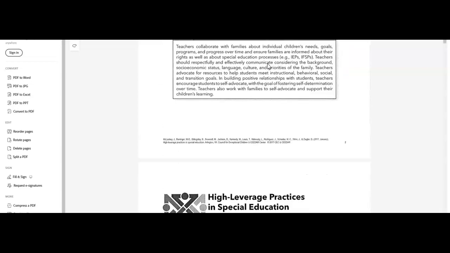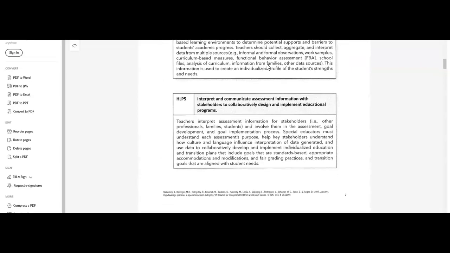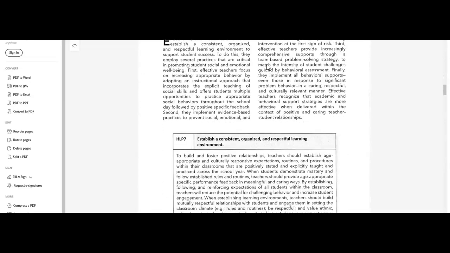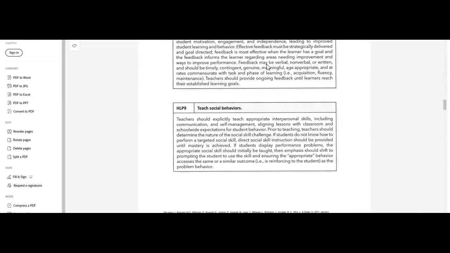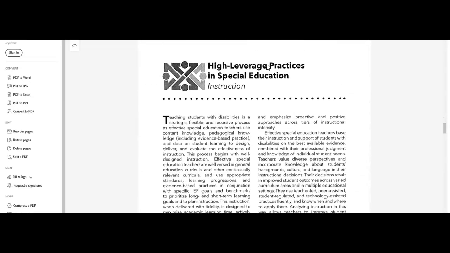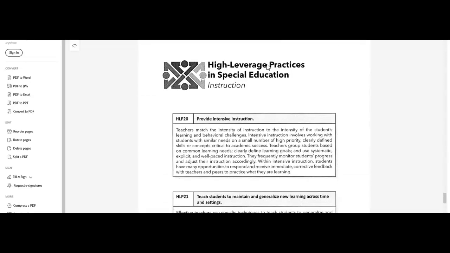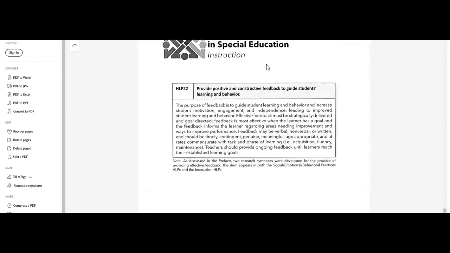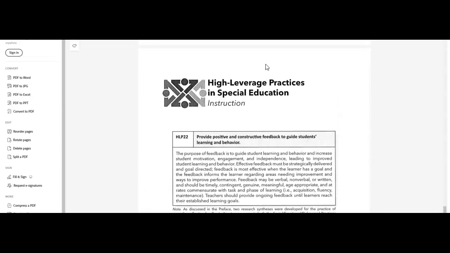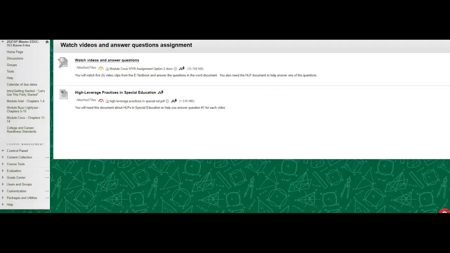We have collaboration, assessment, social, emotional, behavioral practices, and instruction. All right, so there are 22 HLPs. Again, you have probably seen this document before, maybe in a class with me or with one of your other professors, but there are 22 high leverage practices in special education. So you will need this document to help you answer the first question.